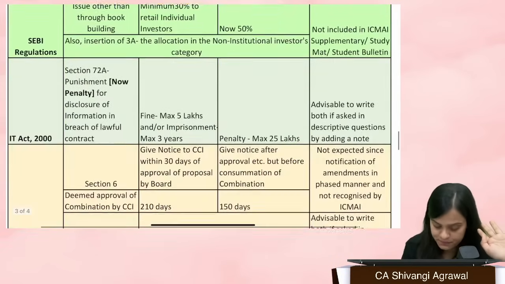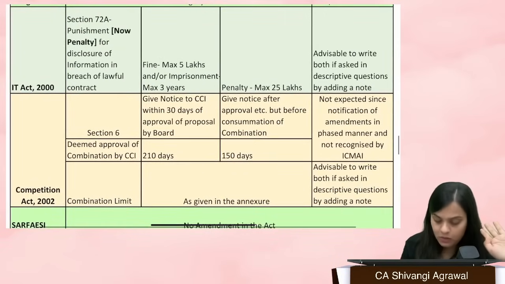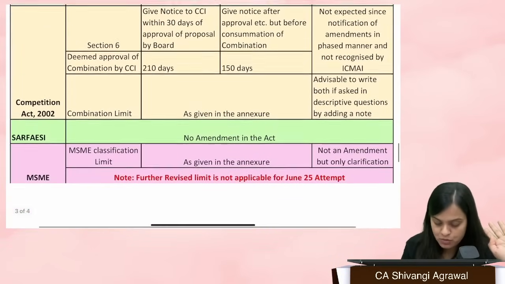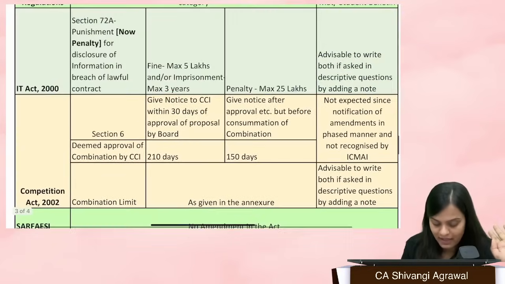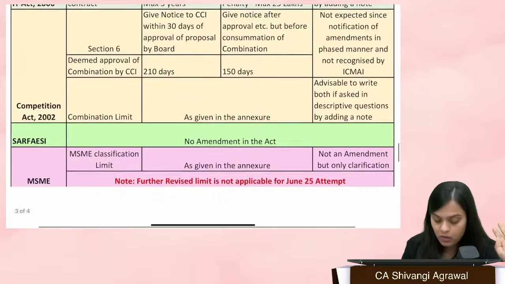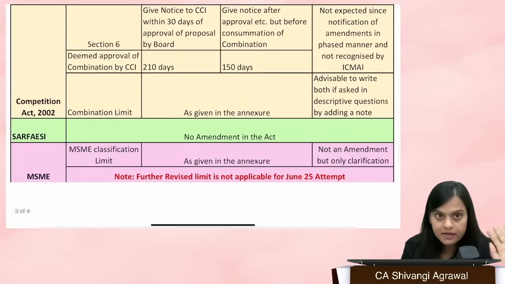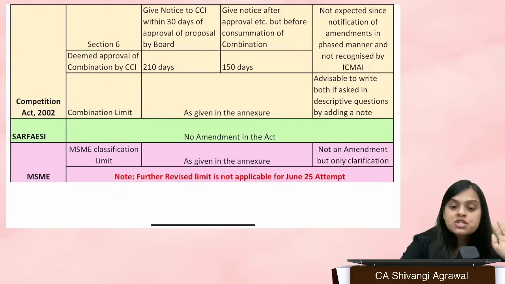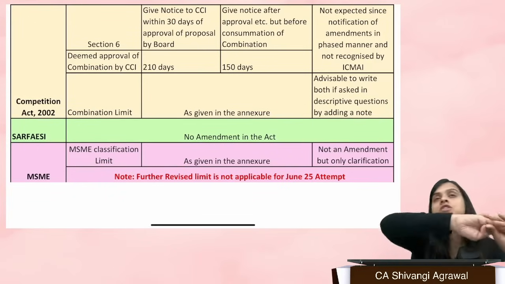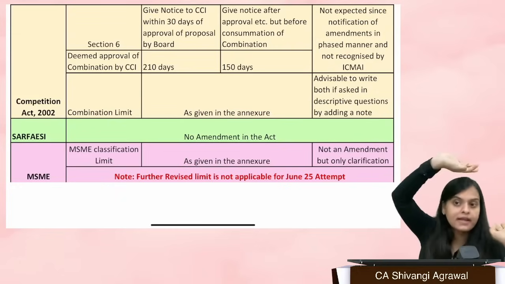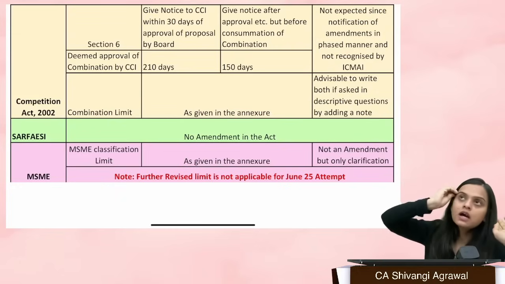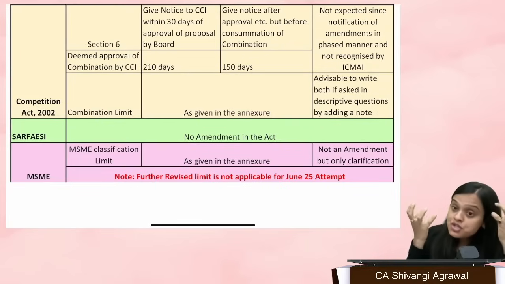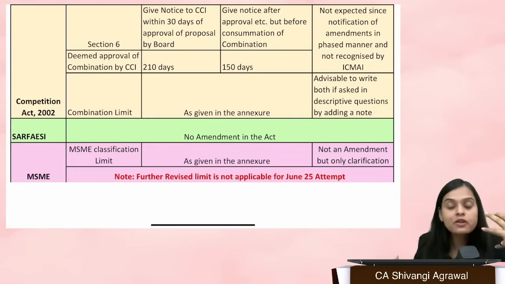Is that clear? Okay. I have left the IT Act right now; I'll tell you that later. Now we come to the Competition Act. Again, the Competition Act is something which has been changed drastically, and I have told you this before also. Now, what should we do? What should we not do?